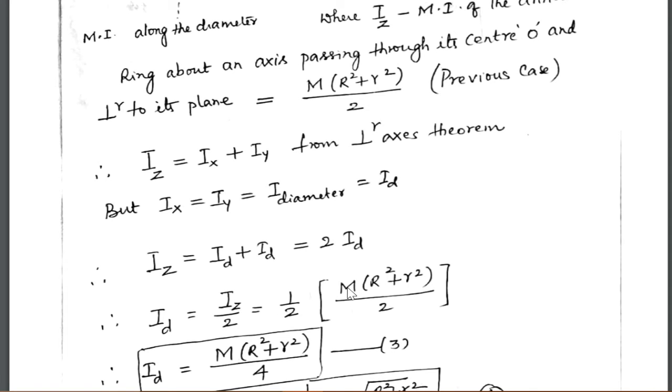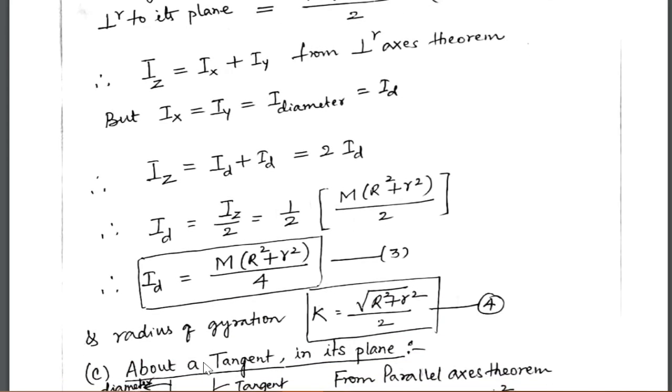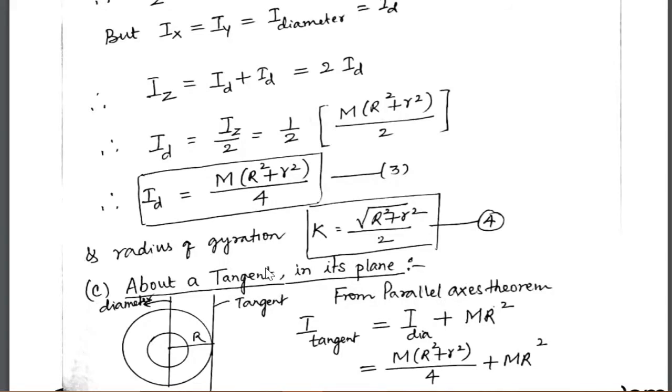Substitute for Iz from the above equation. We get half into m(R square plus r square)/2. It becomes ID is equal to m(R square plus r square)/4.